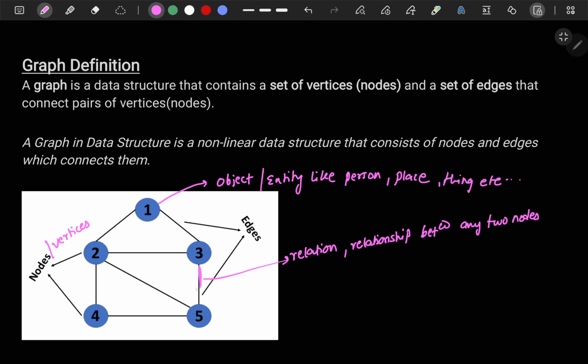So that is the representation of this particular edge.